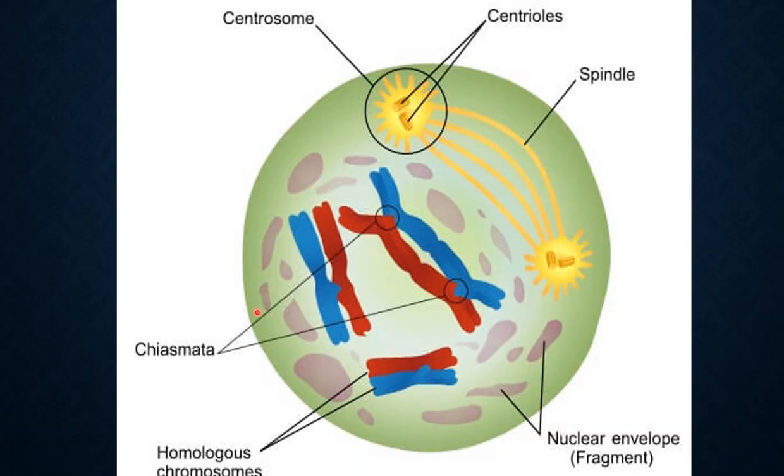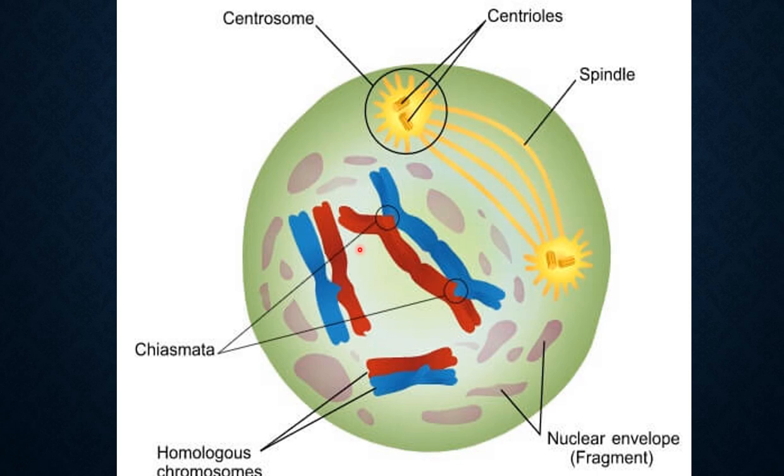If you look here, we have the centrosome, and every centrosome has centrioles. This is the centrosome and the other centrosome, and those are the spindle fibers. So during this phase, this is what happens: production of centrosomes and production of spindle fibers.